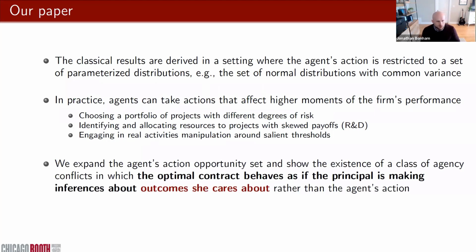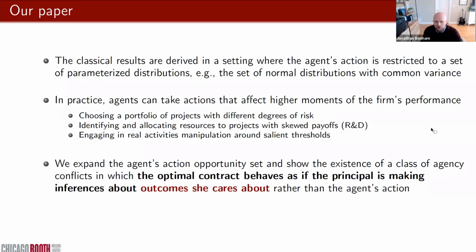So what we do in this paper is we expand the agent's action opportunity set and go back to the original moral hazard setting from Holmström 79 with this modified assumption. And we show the existence of a class of agency conflicts in which the optimal contract behaves as if the principal were making inferences about outcomes she values rather than about the agent's action. And this slightly different insight is going to have far-reaching implications, we think.